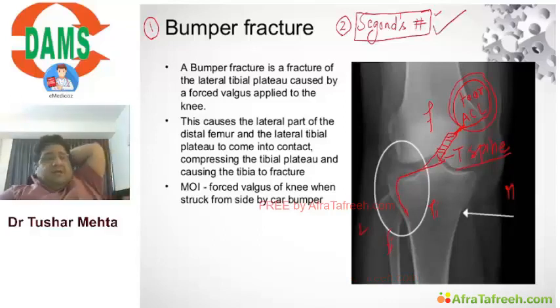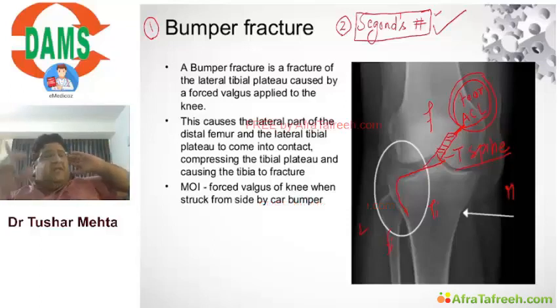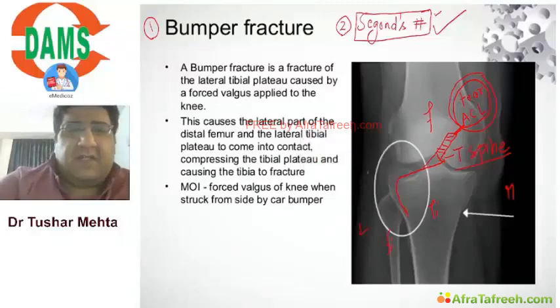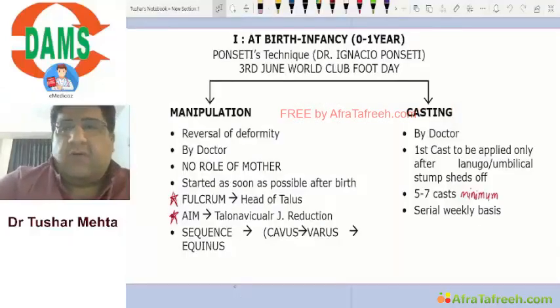Did you understand now or not? So if you have just a fracture of the lateral tibial condyle, we call it bumper. But if that fracture extends into tibial spine with ACL tear, then it becomes C1. Are these 7 fractures clear to all of us? Tell me yes or no.